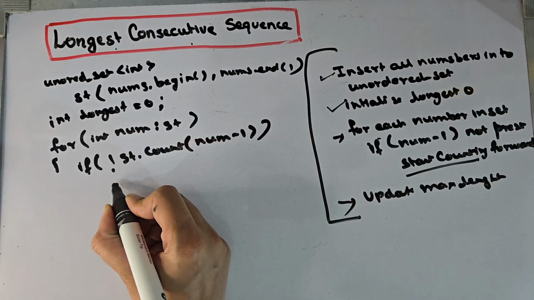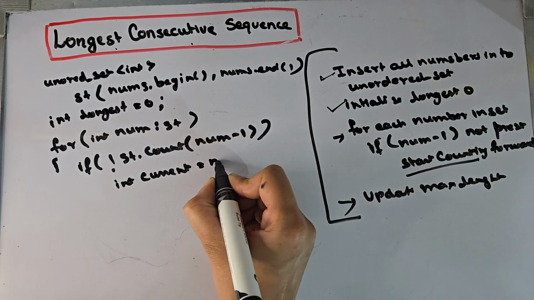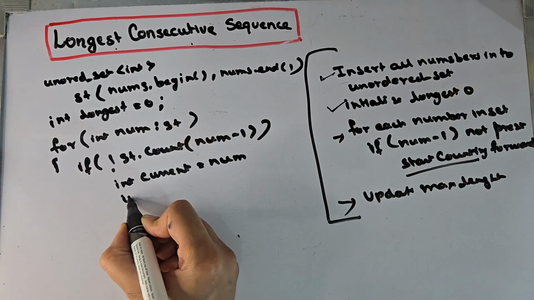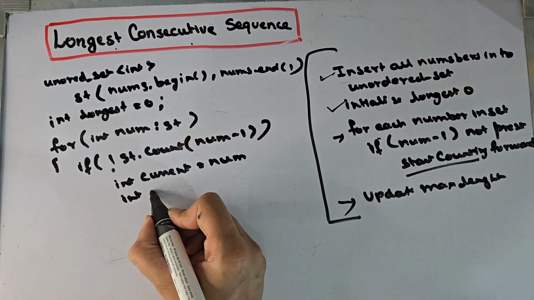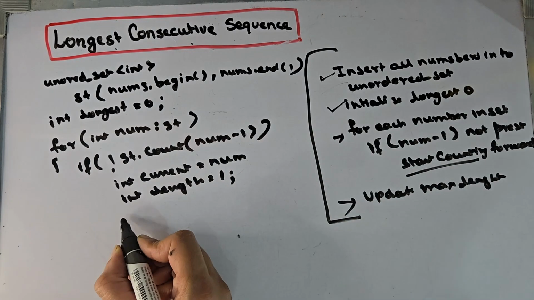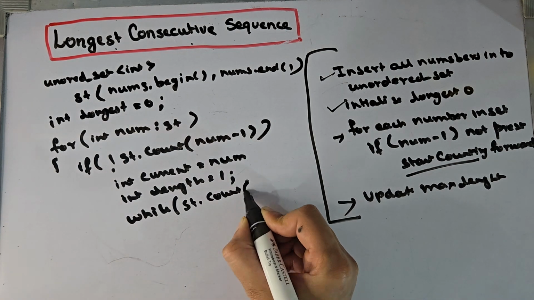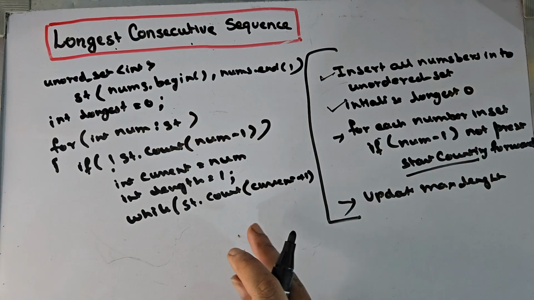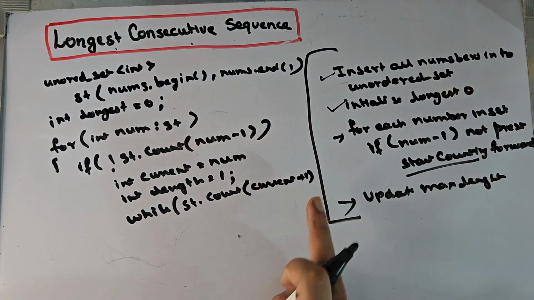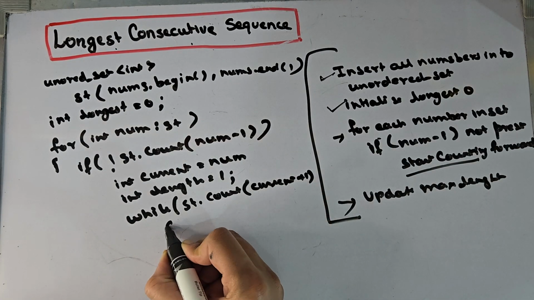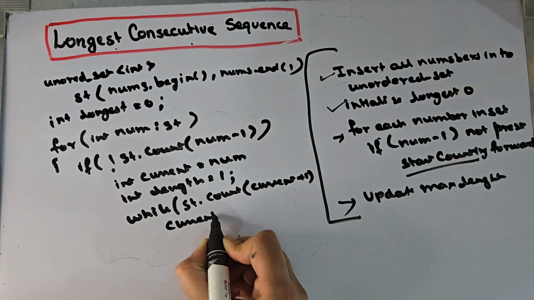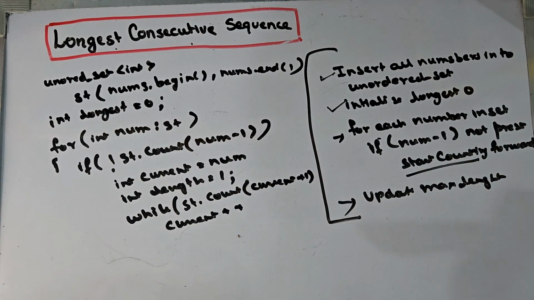So what we will do is int current equals num, and we will have length as 1. Now while st.count(current plus 1), so until the next number in the sequence exists, we will increment current and increase the length.